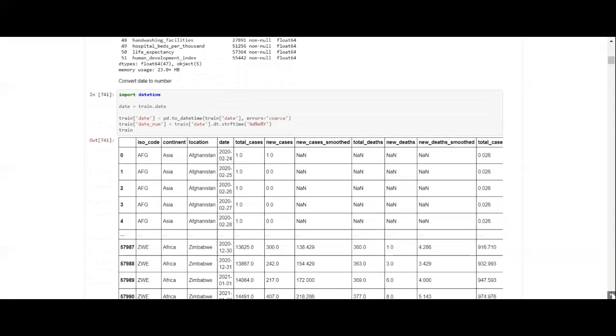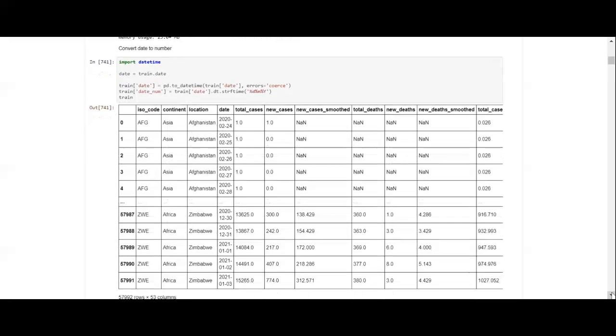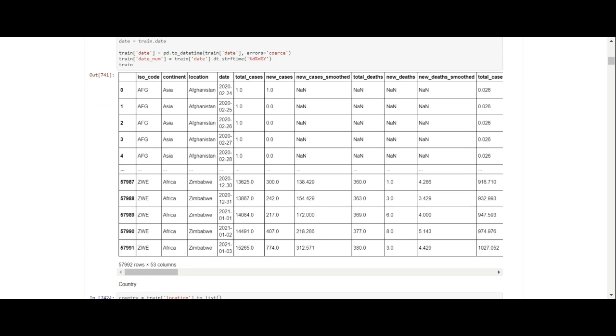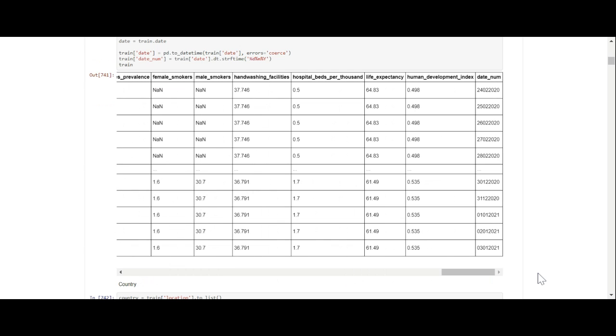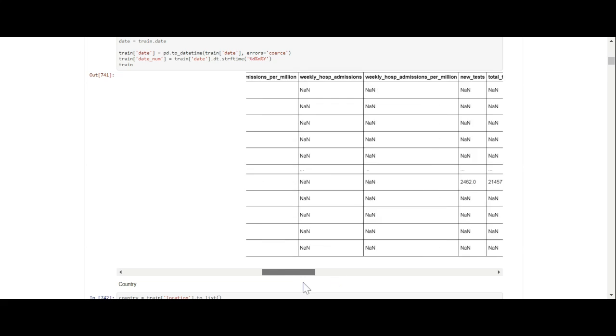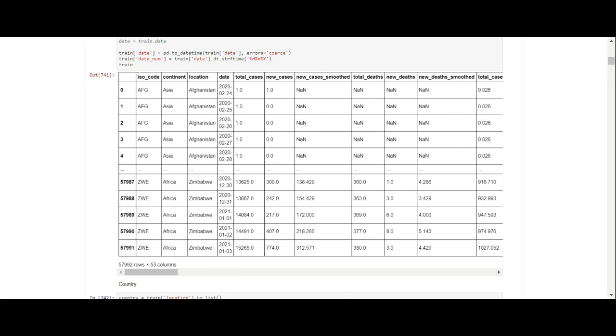So now we've imported our date time, where we've actually converted our date to numeric, which is one thing that we have to do. And so you go to the very end here, and you can see that our date has been converted to numeric. We created a new column, which is numeric, which is good.